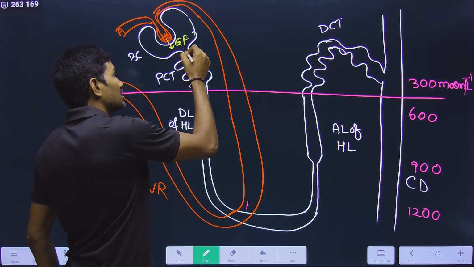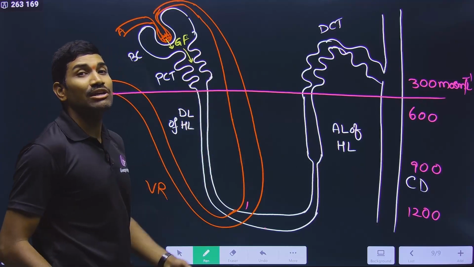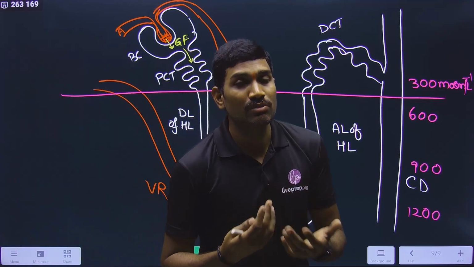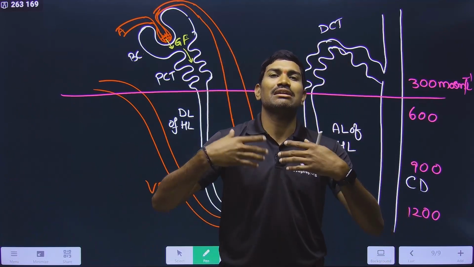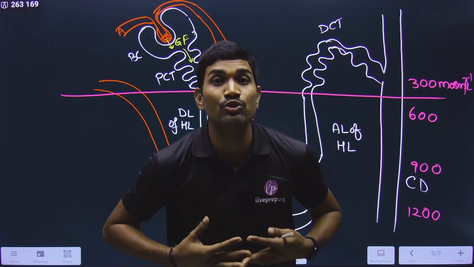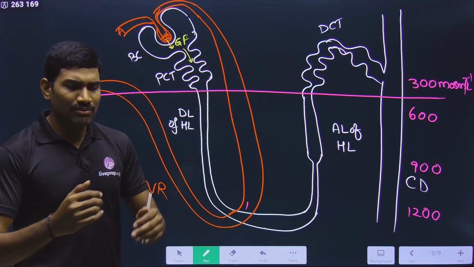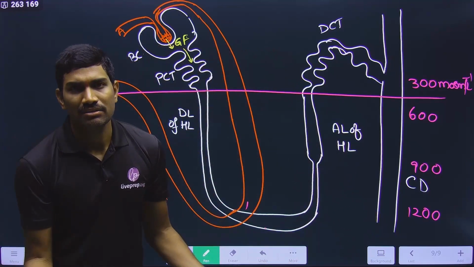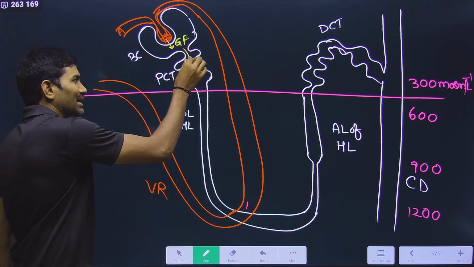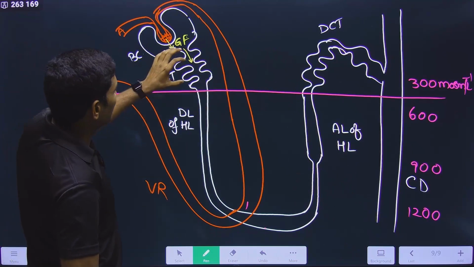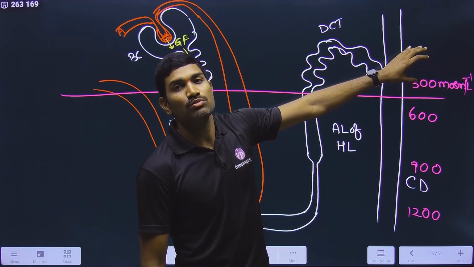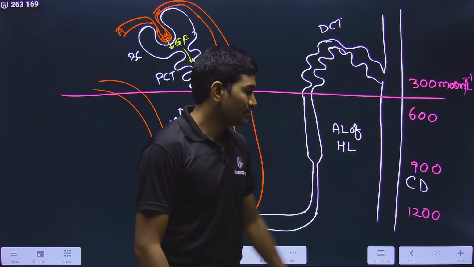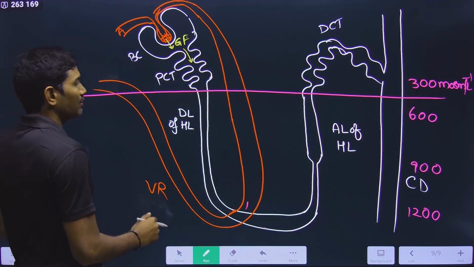Now filtrate is passing through the proximal convoluted tubule, and in the proximal convoluted tubule 70 to 80% of the water, minerals, nutrients and all these will be absorbed, and based on the requirement some ions will be secreted. Clear? Now the remaining filtrate is coming here, but what is the concentration? It is approximately 300 milliosmoles per liter. Clear? Next one.